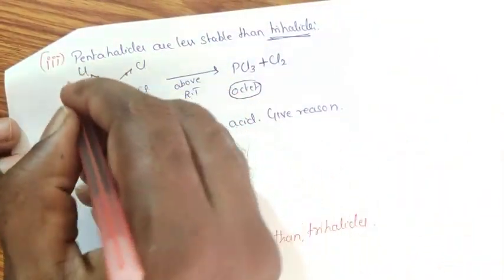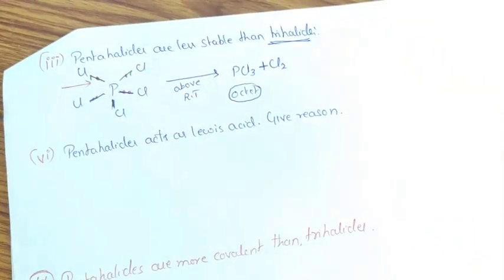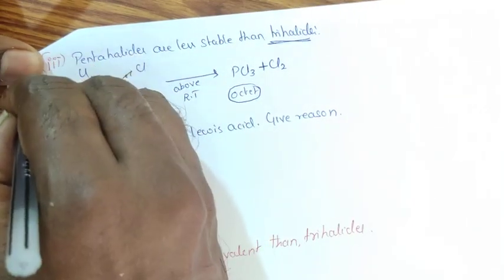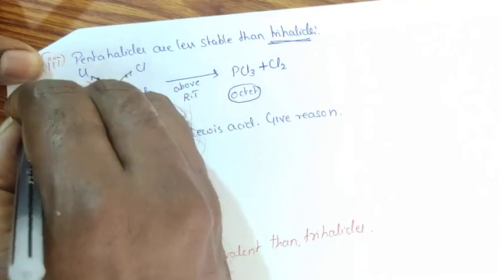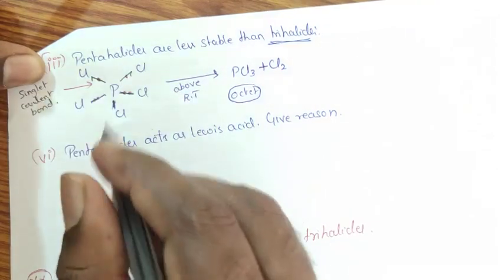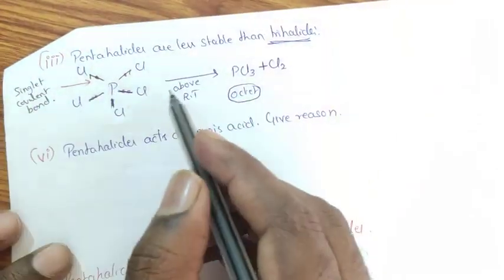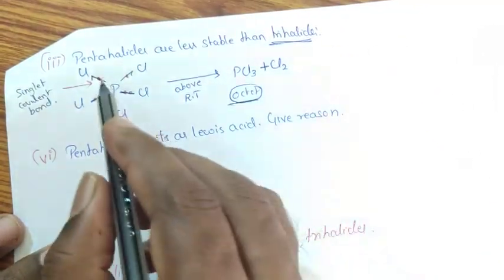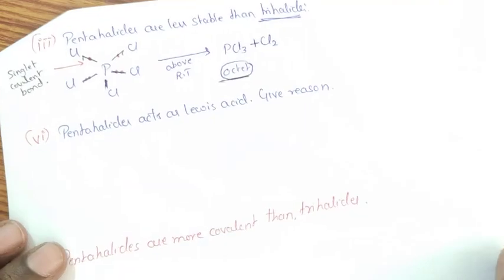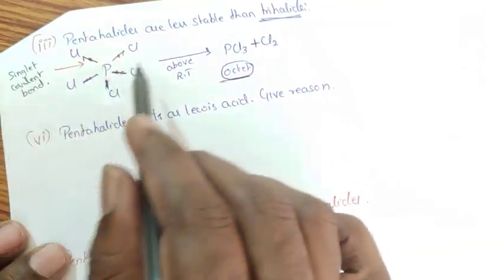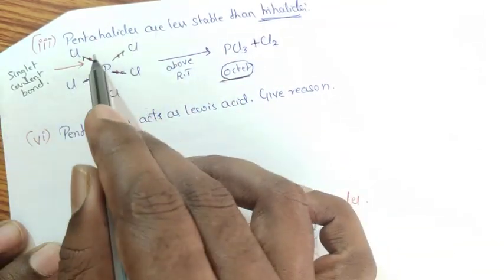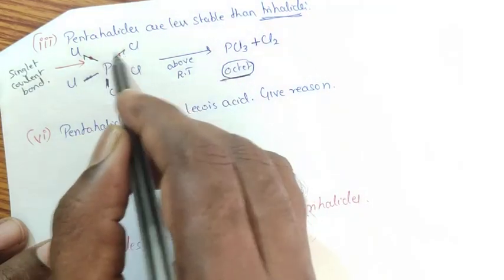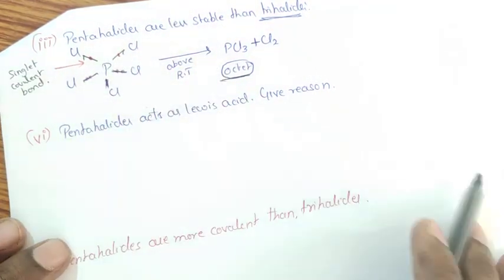Therefore this is called a singlet covalent bond, which is unstable. Therefore, as soon as we heat it above room temperature, it decomposes to form PCl3 and Cl2. So pentahalides are less stable than trihalides because in pentahalides, the 2 halogen atoms around the central atom are weakly bonded.